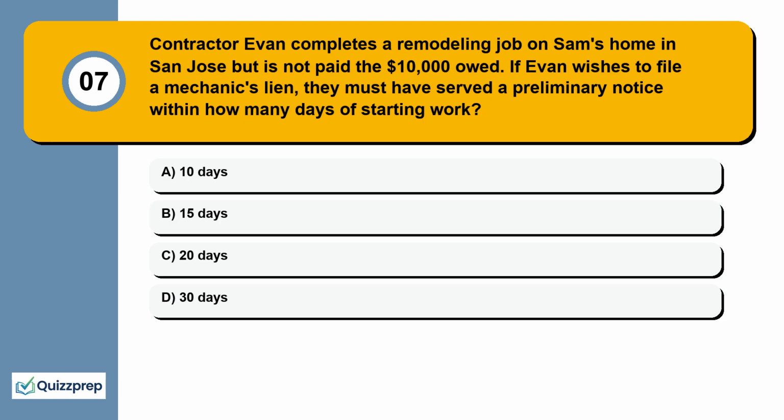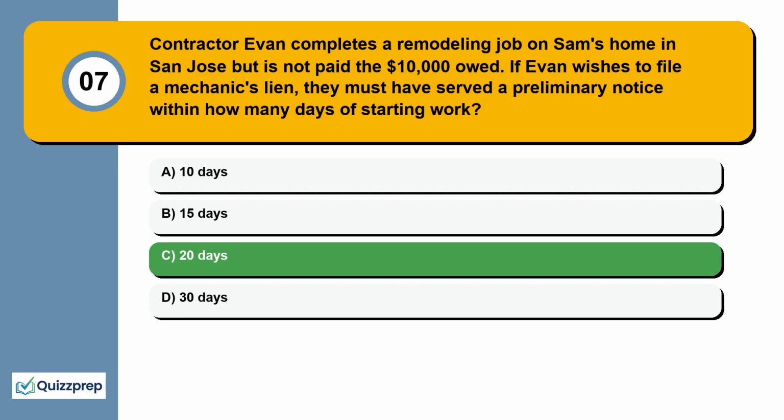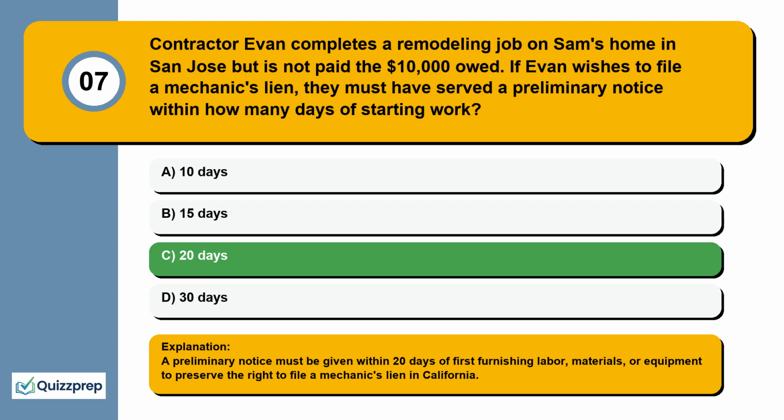Question 7. Contractor Evan completes a remodeling job on Sam's home in San Jose but is not paid the $10,000 owed. If Evan wishes to file a mechanic's lien, they must have served a preliminary notice within how many days of starting work? 10 days, 15 days, 20 days, 30 days. A preliminary notice must be given within 20 days of first furnishing labor, materials, or equipment to preserve the right to file a mechanic's lien in California.